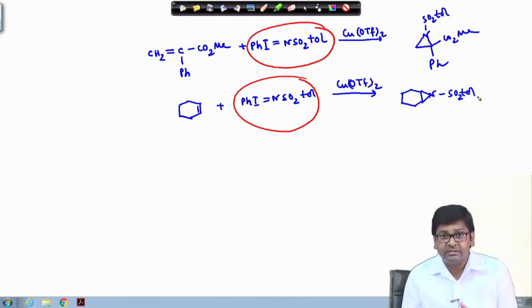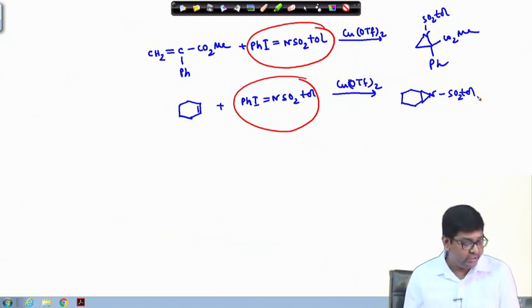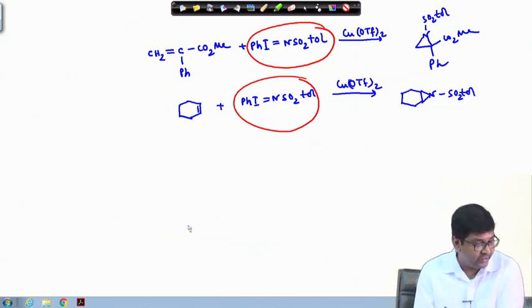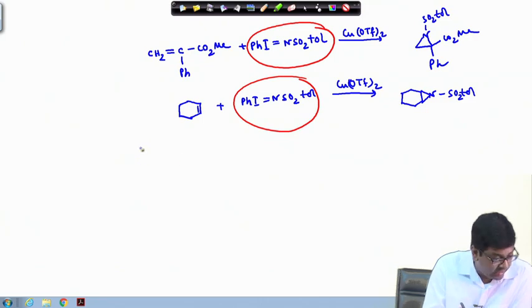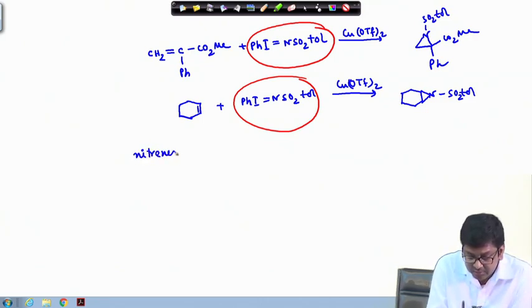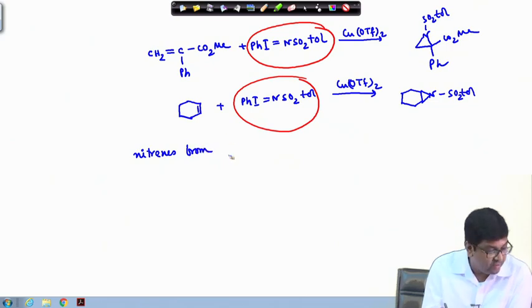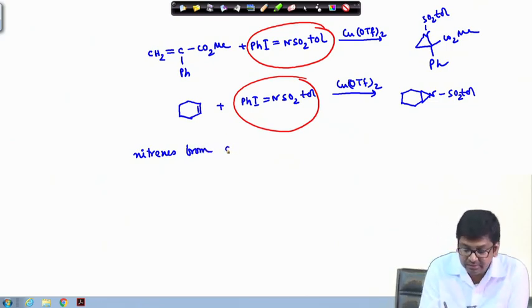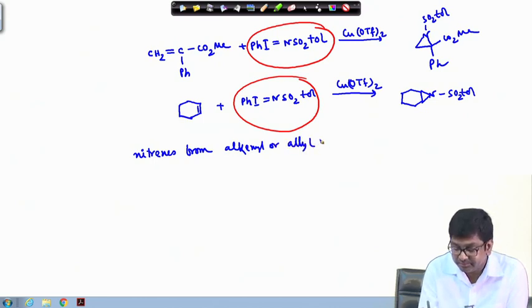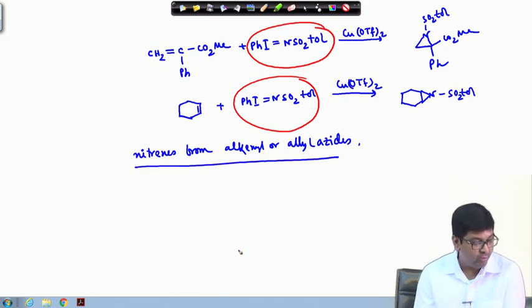Obviously, the products coming from these reactions are highly strained compounds. Okay. As per example, if we take the nitrenes from various alkynyl or allyl azides, then what will happen?